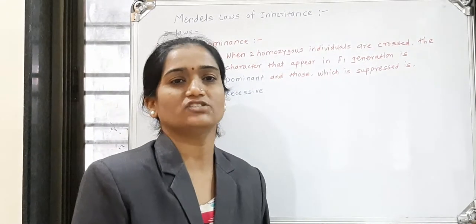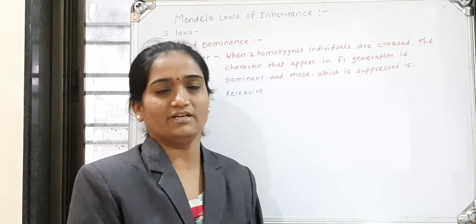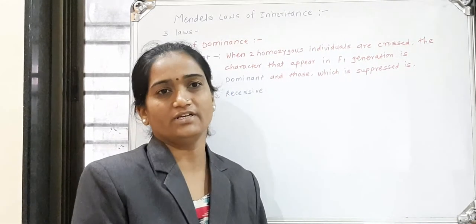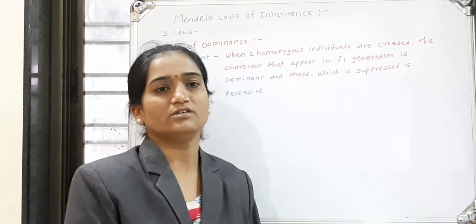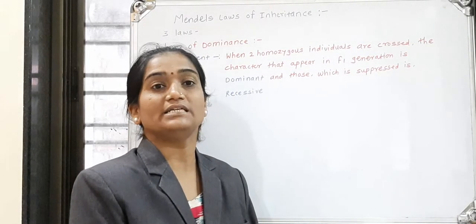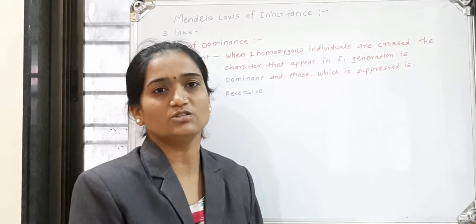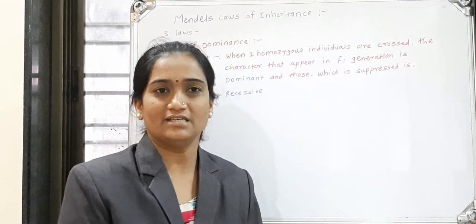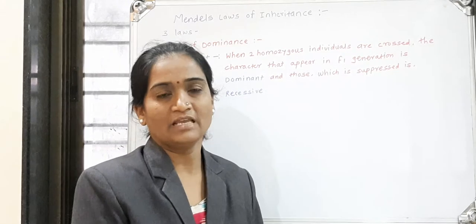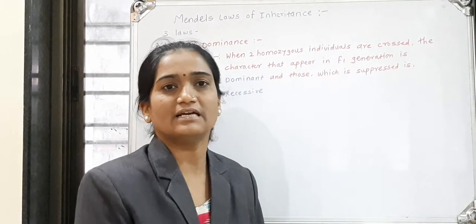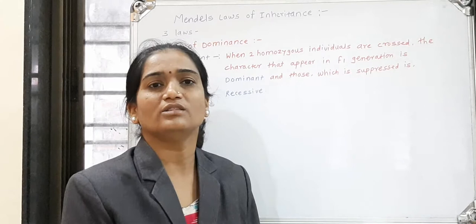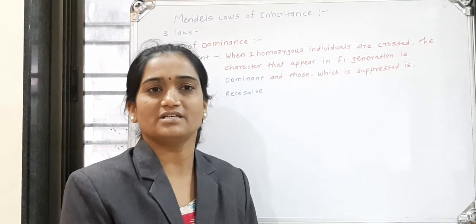In our third chapter, Inheritance and Variation. In the previous video, we discussed the terminology of Mendel. Mendel gave certain terminology which is used in his experiment. Then we also discussed that Mendel worked on the pea plant, or Pisum sativum plant.